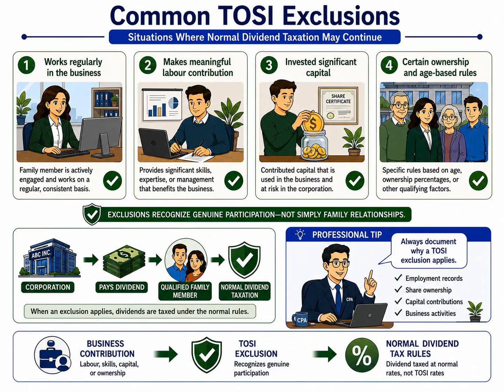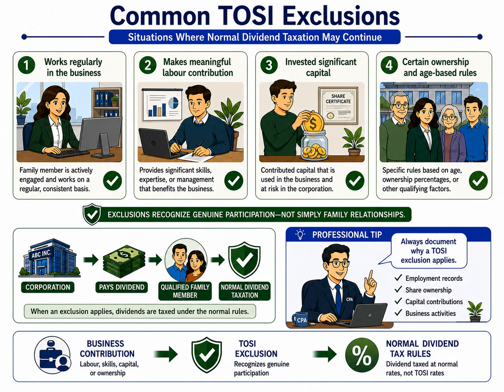The TOSI rules contain many technical exceptions, but in practice, most owner-managed businesses focus on a few common exclusions. These exclusions are designed to recognize family members who have made a genuine contribution to the business, allowing dividends to continue being taxed under the normal dividend tax rules instead of the TOSI rules.